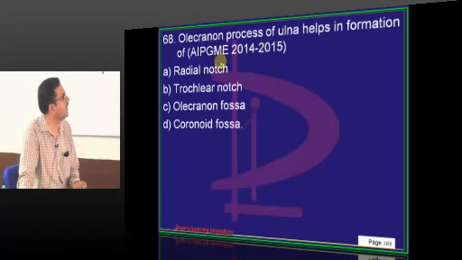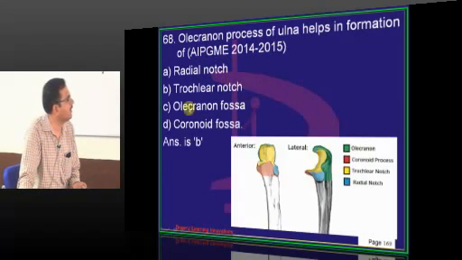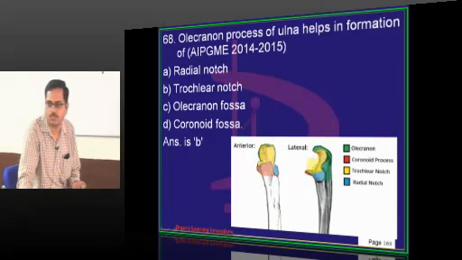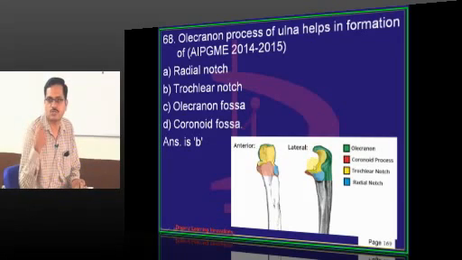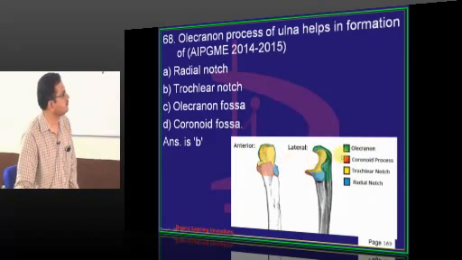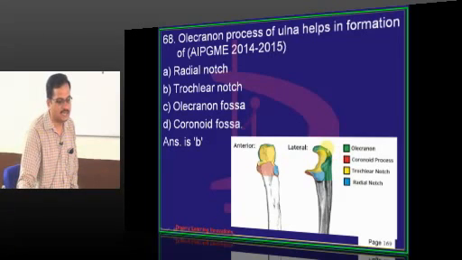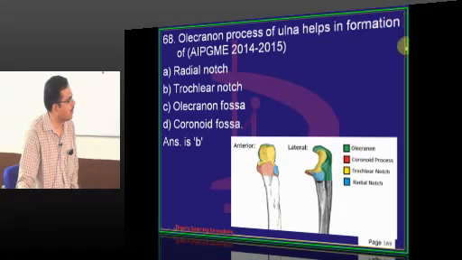Olecranon process of ulna helps in. So for the upper end of the ulna, you find the olecranon process and coronoid process. The notch between the two is called the trochlear notch, which articulates with the trochlea of the humerus to form the elbow joint. To this olecranon process, the triceps muscle is attached. On the back of the arm, you find the triceps muscle that is attached to the olecranon process, and this is the coronoid process.